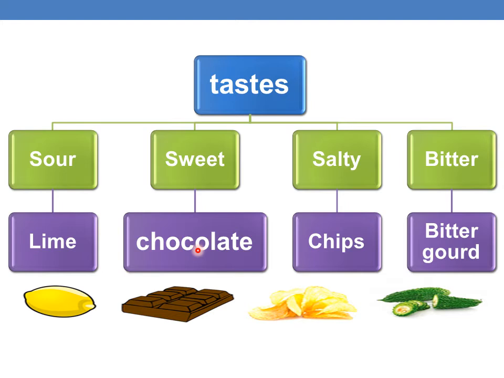A chocolate has the sweet taste, and potato chips which are available in the market are salty, and bitter gourd is bitter in taste. So children, you love to eat the different kinds of food.